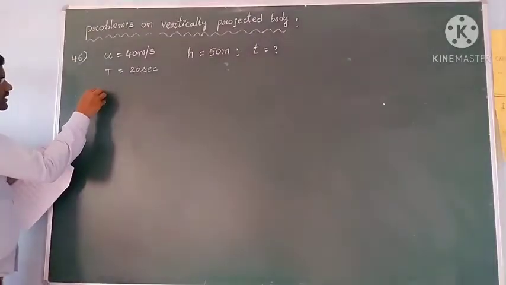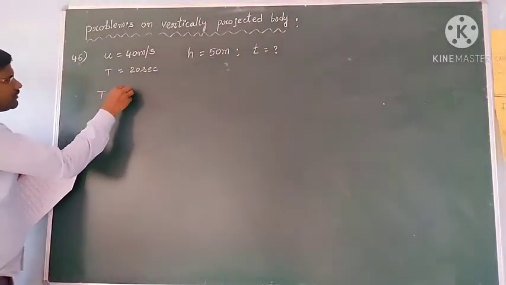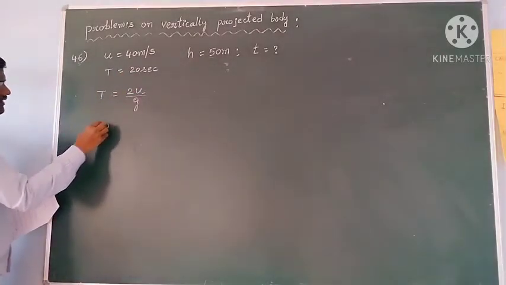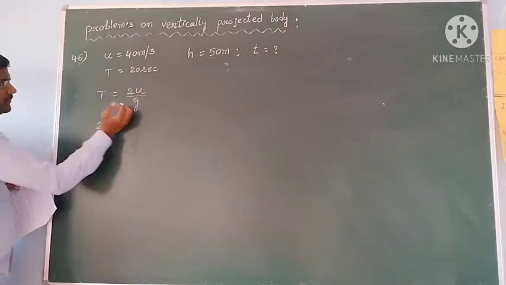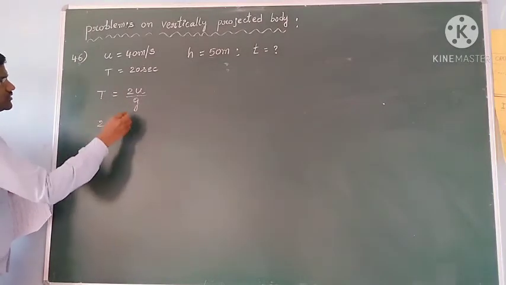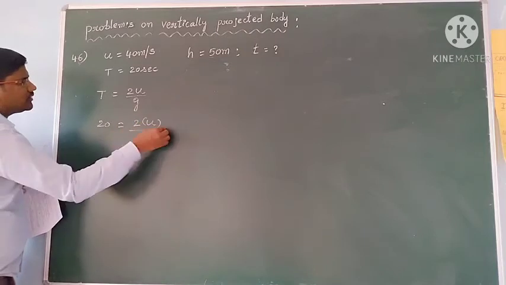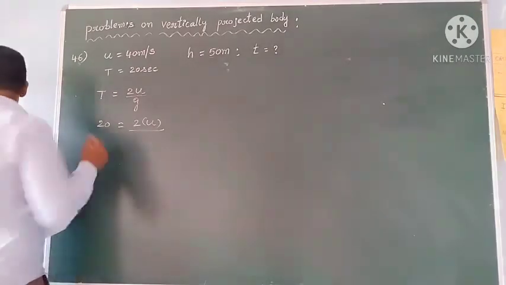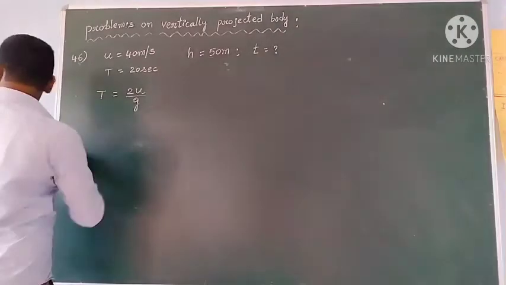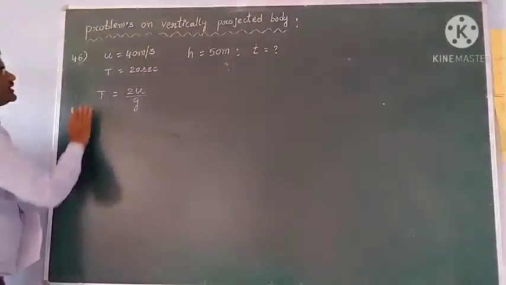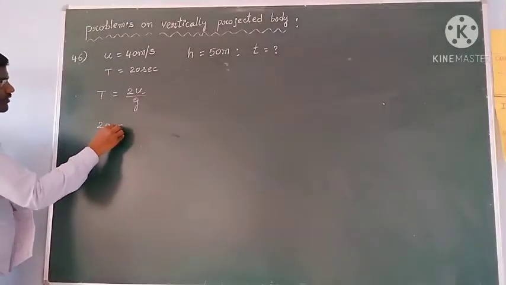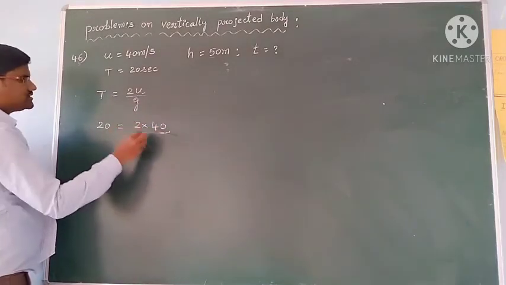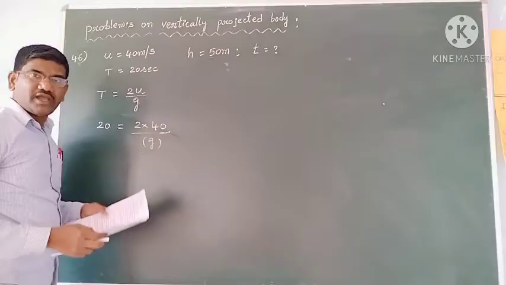So I am using the time of flight formula. T is equal to 2u by g. This t is given as 20. So 20 is equal to 2 into the u value 40 by g, and we have to find the g value.